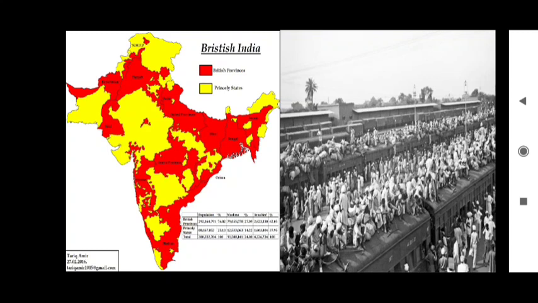There will not be any kings and queens ruling India. It should be a democratic form of country. So the main problem was how to unite these princely states into the dominion of India. That was the first problem.